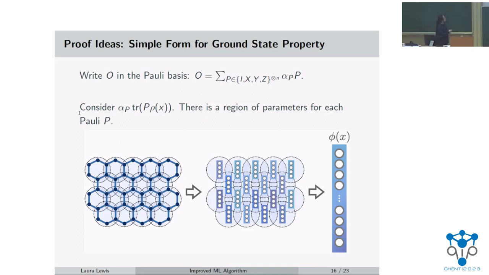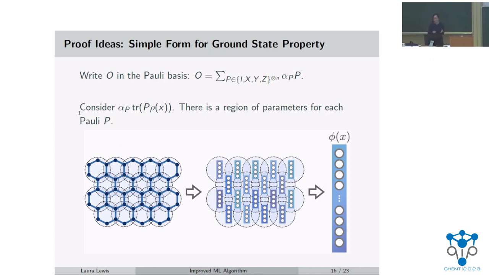And so when we do our feature mapping, remember that we made these small vectors. And then what we can say is that actually, for each ground state property, so the alpha p trace p rho of x, that actually can be approximated as a linear function of these smaller feature vectors that we made. And then adding all of the alpha p terms together to make O corresponds to just combining all of the vectors and combining all of the regions together. And so what we get then is that the entire feature vector phi of x is related linearly to the ground state property trace O rho of x.